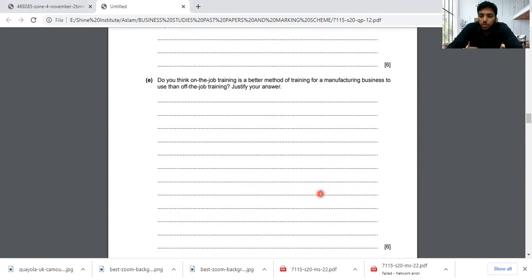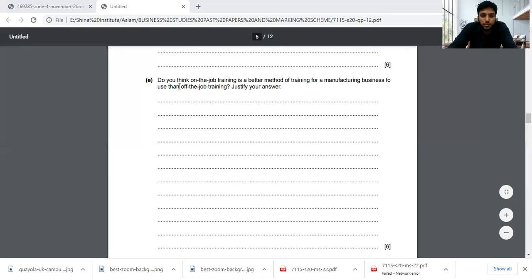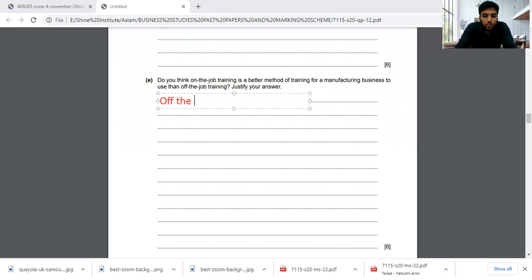Then you come to a conclusion that justification is saying that if the manufacturing business is using different techniques, it will move on. Like if the company is using the same machinery, it's better to have on the job training. If the company is bringing new machinery, new skills are needed to operate that machine in the manufacturing business. And of course, off the job training will be much better. So let's start with the explanation for this. Off the job training, you can write pros and cons as well when you're writing. It's not a must to write specifically the pro first, then the con. You can write as you feel.